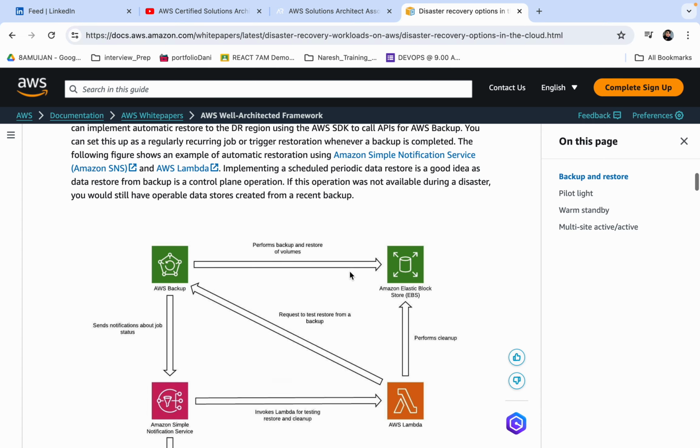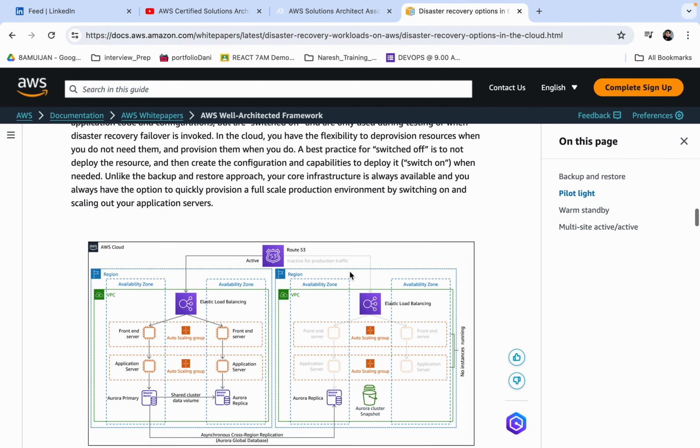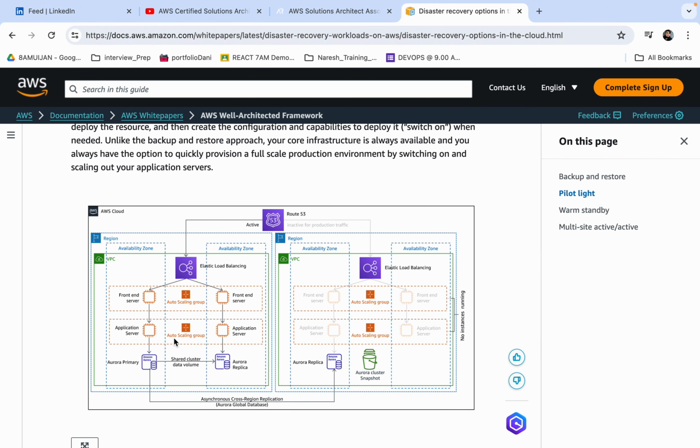Now in the pilot light, first you can see that this zone is already active, and from the internet, through Route 53, only the active ELB is getting the connection. And here you can see that this is inactive for production traffic.